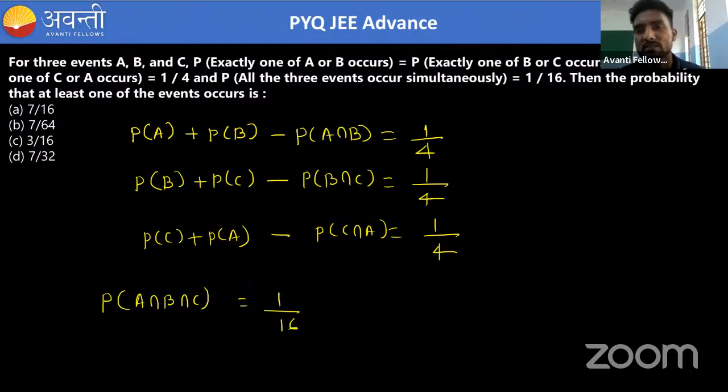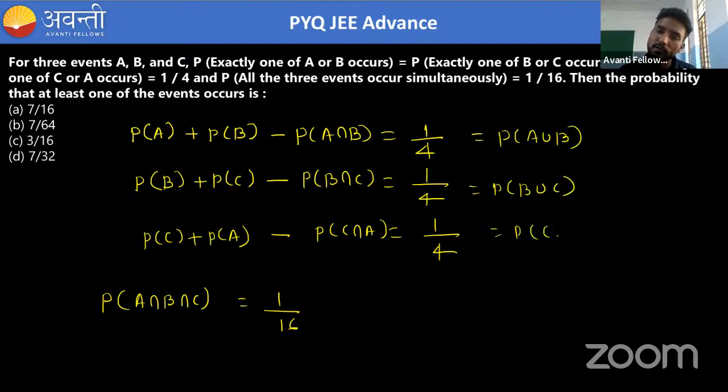So we have this much information given, and we need to find the probability that at least one of the events occurs. At least one of the events occurs means either A, B, or C is occurring. Basically, this is A union B, this is B union C, and this is C union A. So we need to find the probability of A union B union C. Okay. So what is the formula for this? PA union B union C.